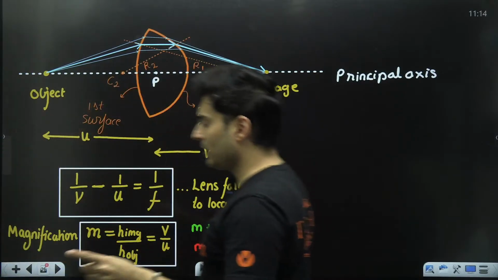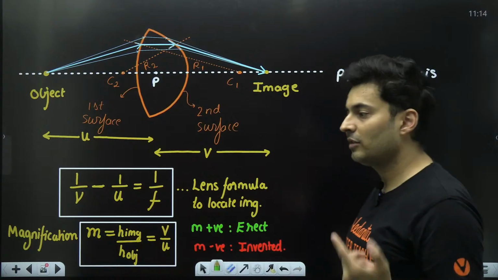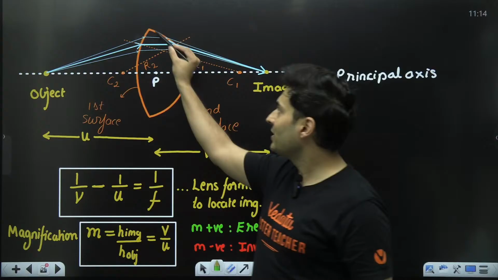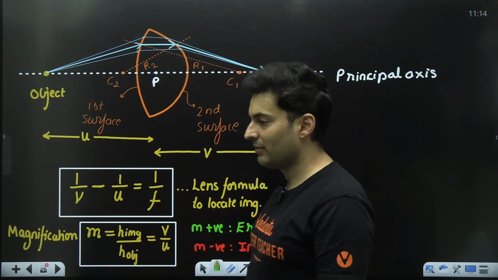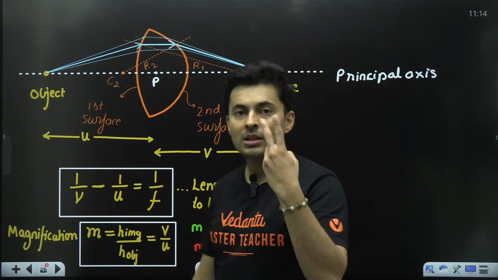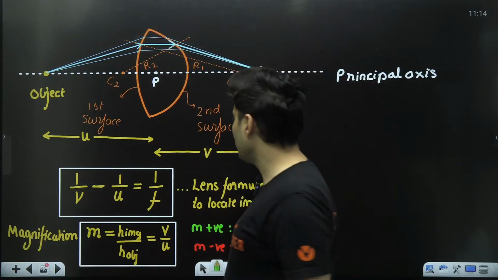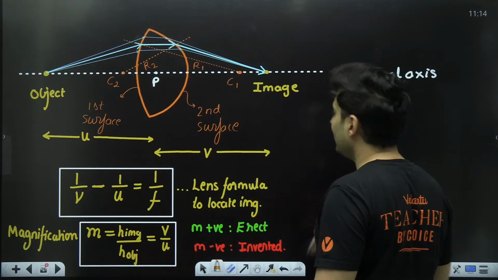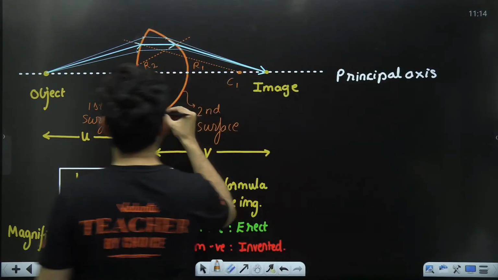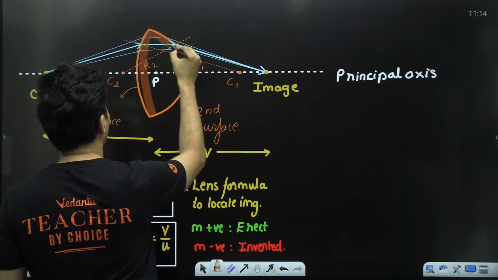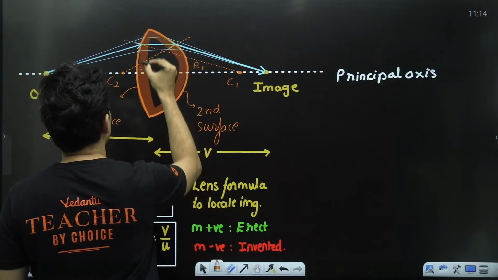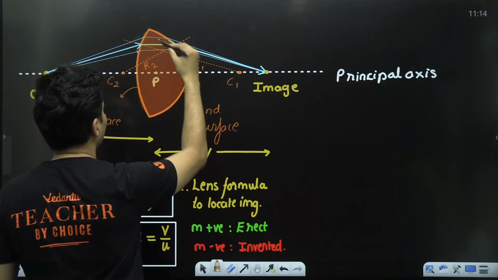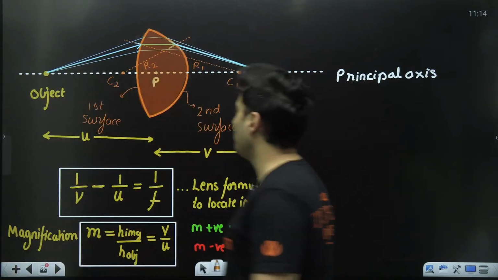Here, is R going to be 2 times of F? No. First of all, there are 2 radius. There are 2 surfaces. So there are 2 radius of curvature. Number 2, I think it will also depend on what is filled inside. That means the refractive index of this particular lens will also matter.